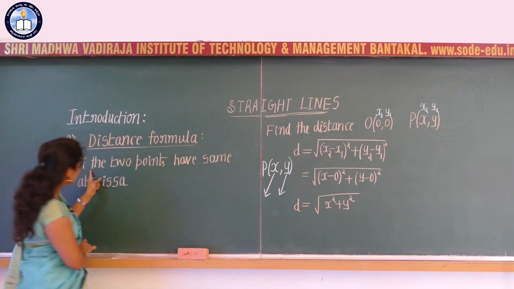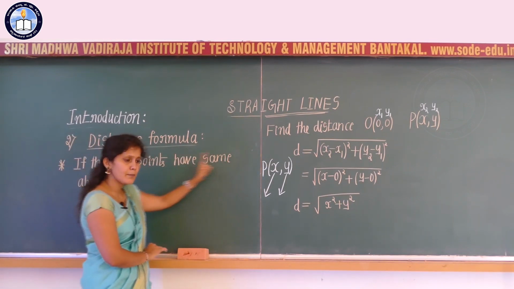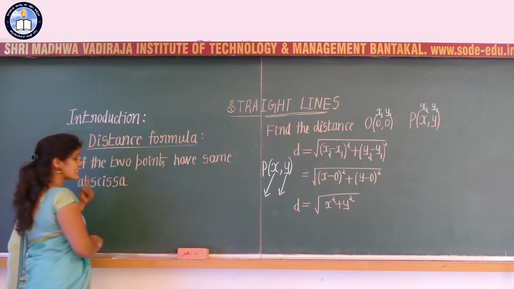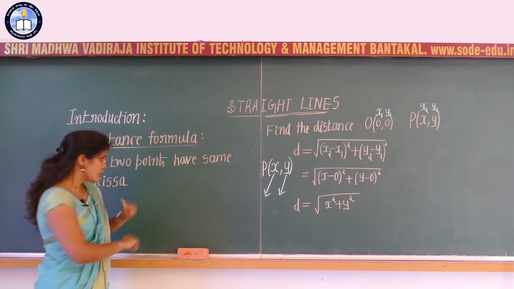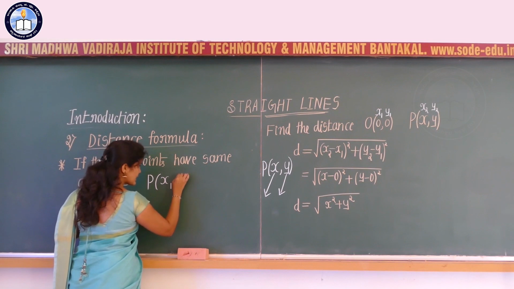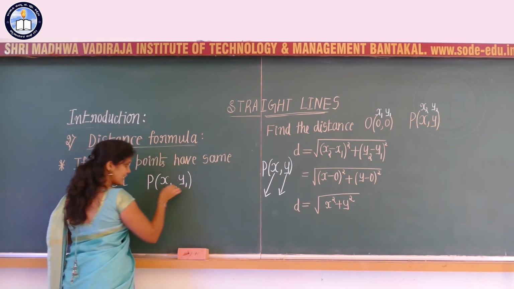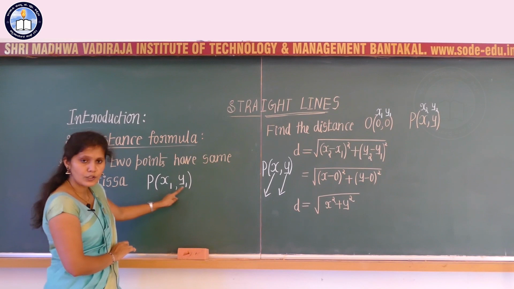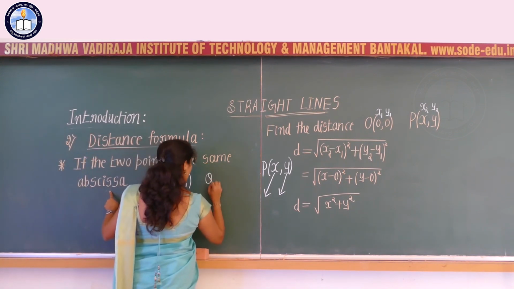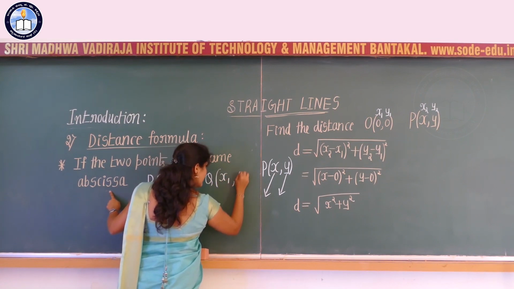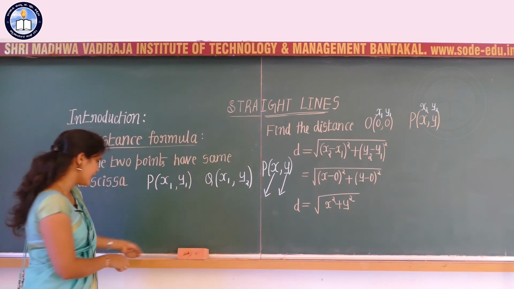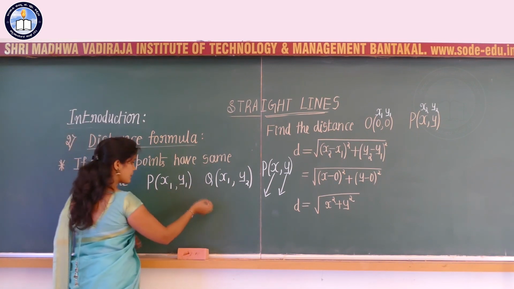So what is given here? If the 2 points have the same abscissa, that is, if the values of x are equal, then what is the distance between those 2 points? Let me consider P as a point with the coordinates x1 comma y1, and the abscissas are the same, so Q is a point with the coordinates x1 comma y2. How to find the distance between P and Q?